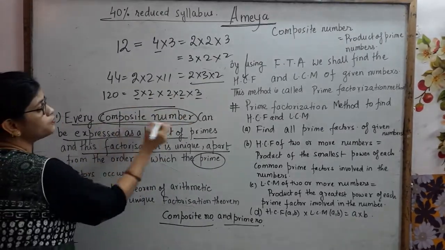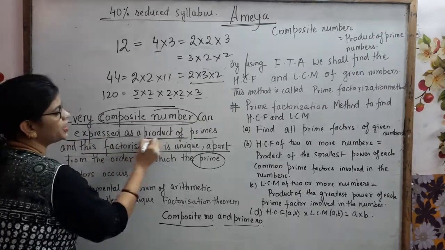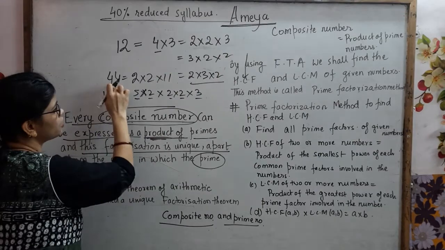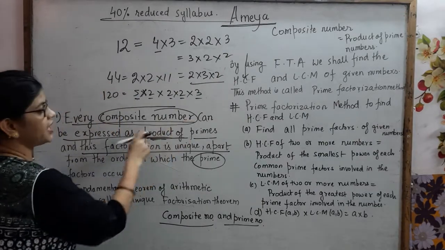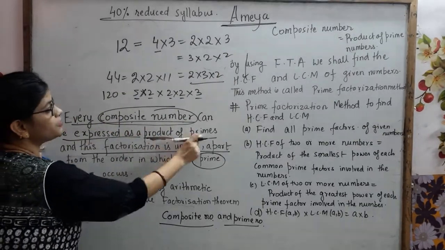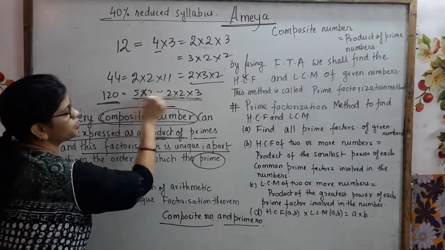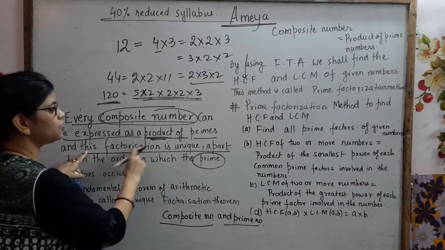So here every composite number can be expressed as a product. Product means multiplication. So product, यहाँ पे हर composite number expressed होता है कैसे? As a product of primes. So this is a product of primes. Every composite number is expressed as a product of primes. And this factorization is unique.